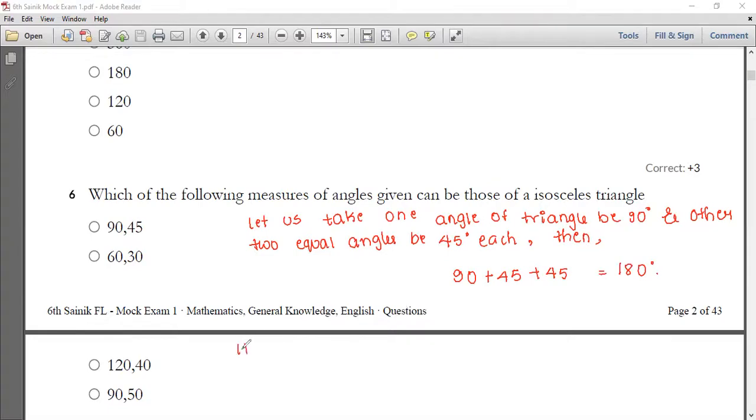So we can tell that it satisfies the angle sum property of a triangle.